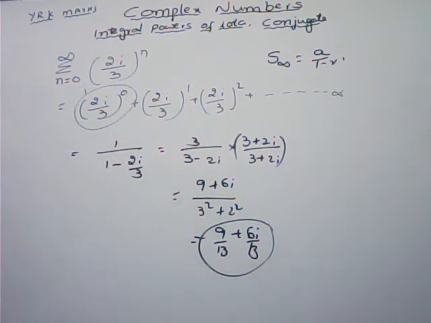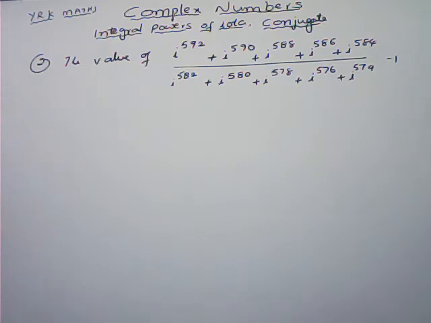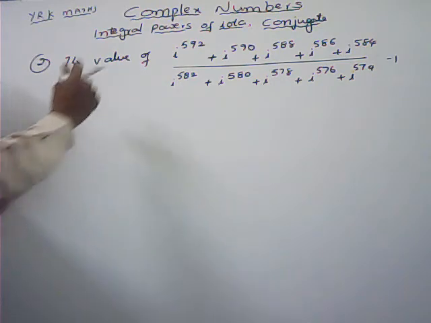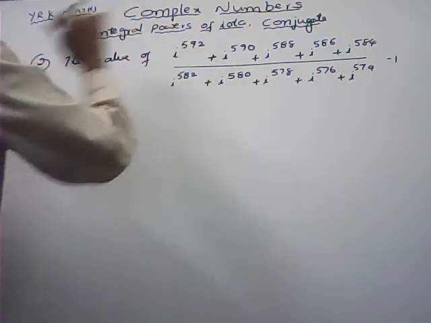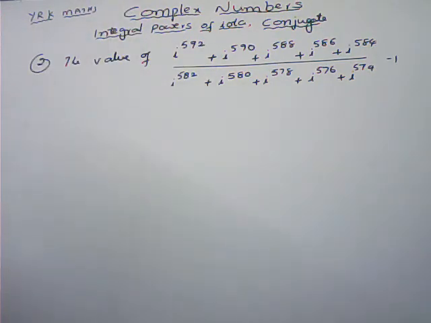Next, the value of i power 592 plus i power 590 plus i power 588 plus i power 586 plus i power 584, divided by minus 1. Previously I told you, whatever the number, any bigger value given, simply we can divide with 4.